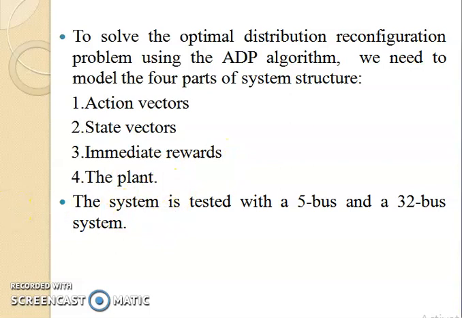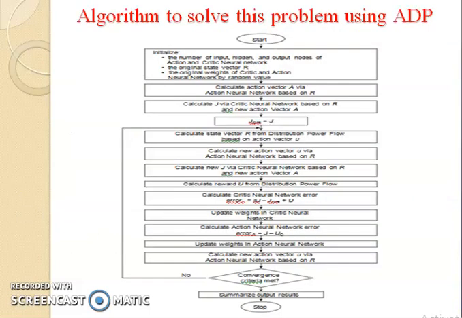This particular system is tested with the 5 bus and 32 bus systems. We'll see the algorithm in detail. First we are going to initialize the number of inputs, hidden layers, and output nodes for the action and critic neural networks.